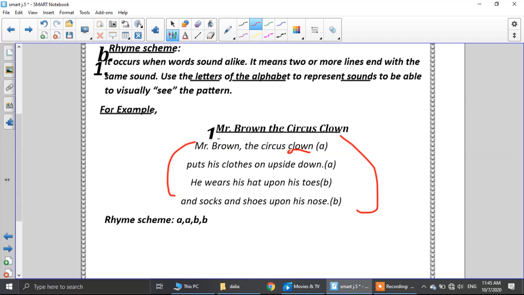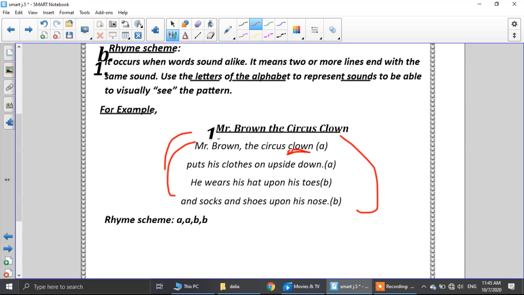Mr. Brown, the circus clown. Here we have, this is called a stanza, as we said before. This is what? A stanza. Why do we call it a stanza? Because here we have a group of lines. As we said before, group of lines make a stanza. Mr. Brown, the circus clown.